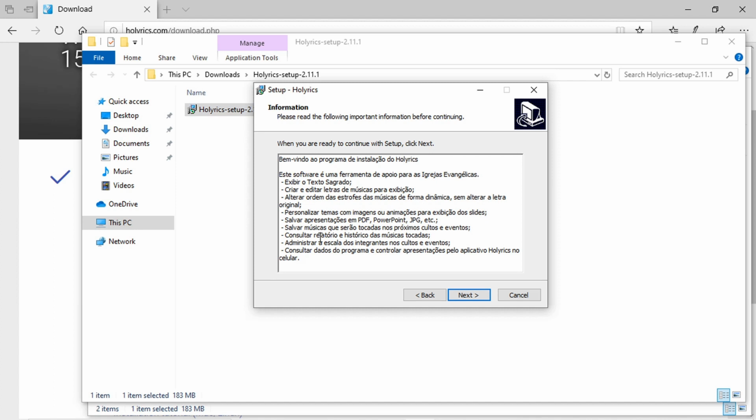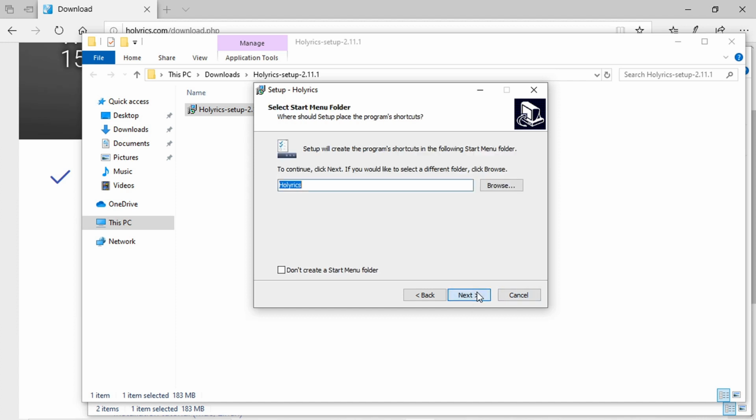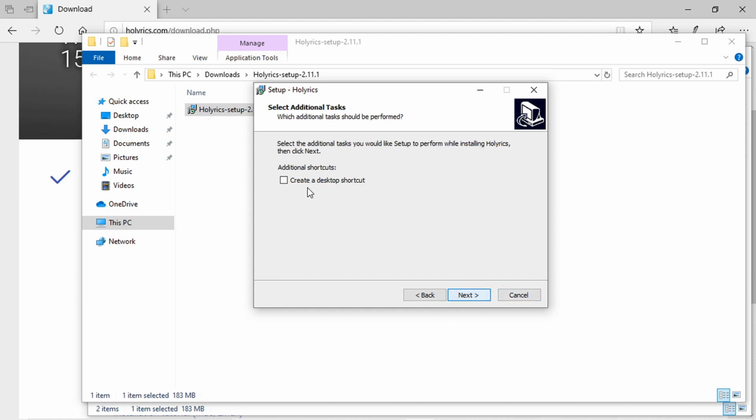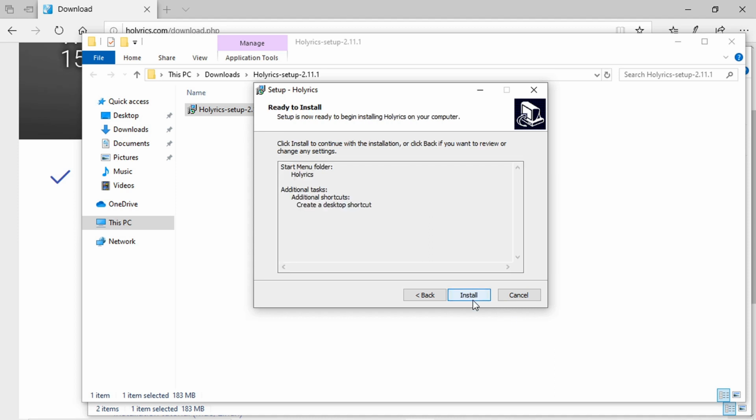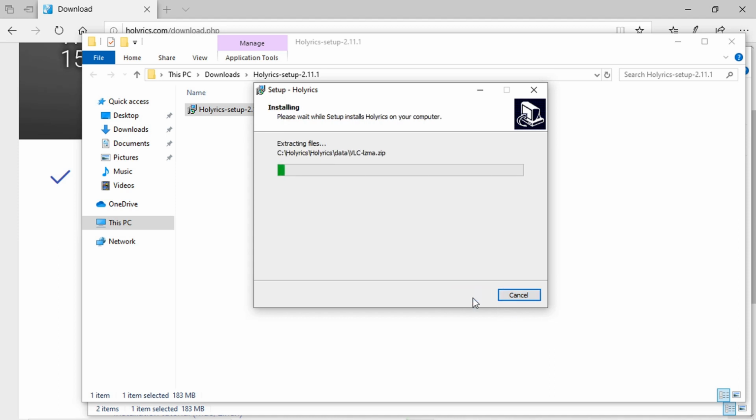And in here again, more Portuguese text. In here, it just says the functionalities of Holyrics. So not knowing exactly what it says here is not a big deal. And hopefully we'll get to most of these functionalities in future videos anyways. So just click next until it finishes. You can choose to have or not a desktop shortcut, which I like, and then just click install. This process might take some time depending on your computer, so I'll be back when this finishes.